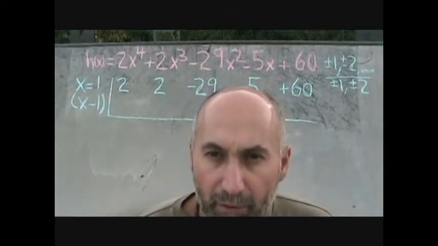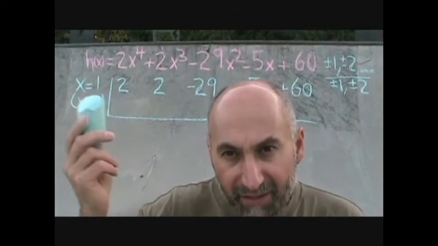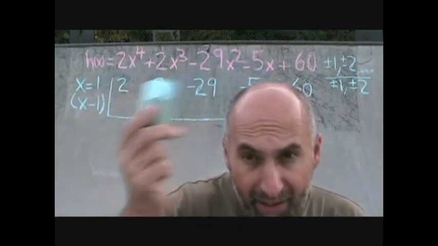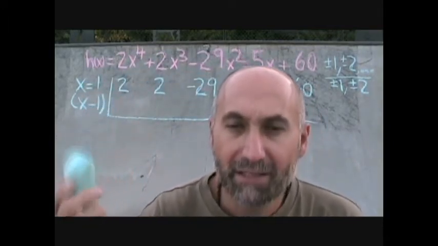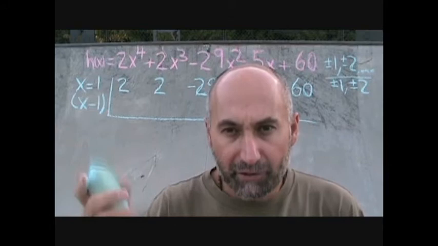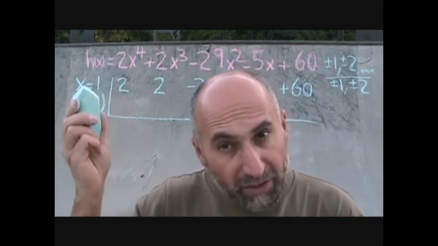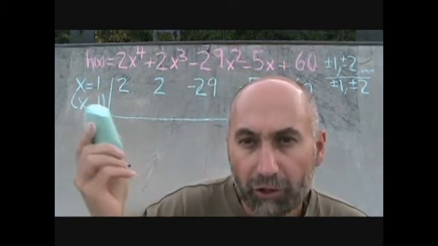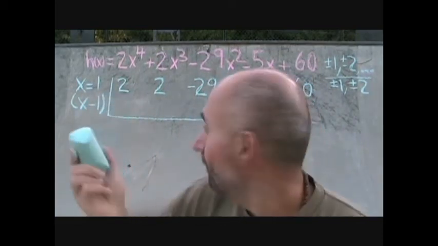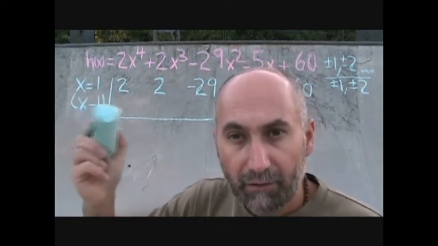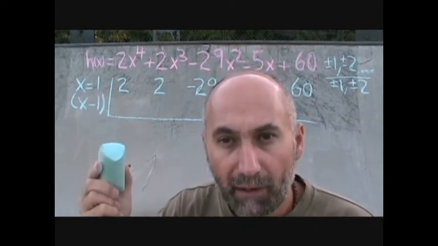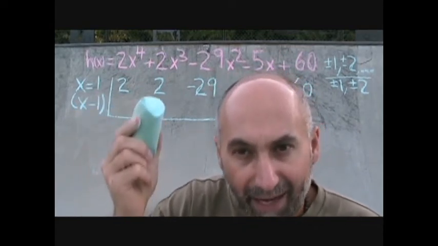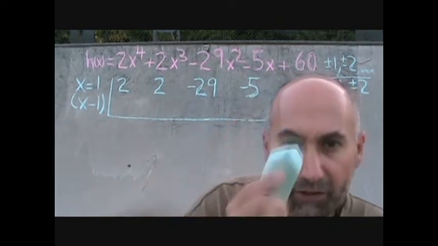So the first number that we're going to try out to see if it's a possible factor of this thing is x equal to 1, which means the factor is x minus 1, right? Remember, the 1 always comes over when we're going to finally write it in the factored form. So we're going to try out 1. What's going to happen is the 2 is going to come down, right? We're going to multiply by 1, it's going to come up here, and then add those two guys, and then come up this way and continue this way.